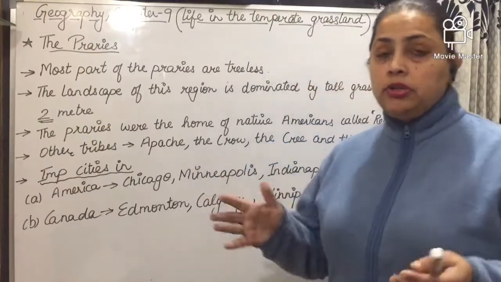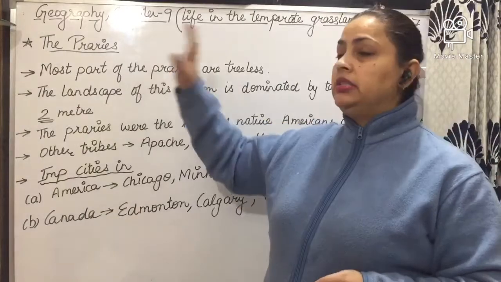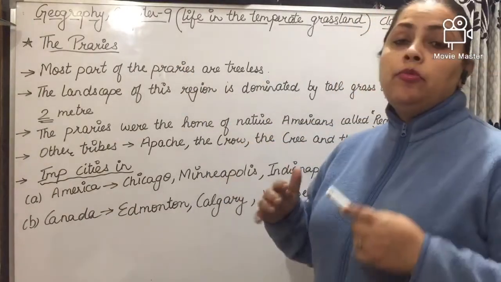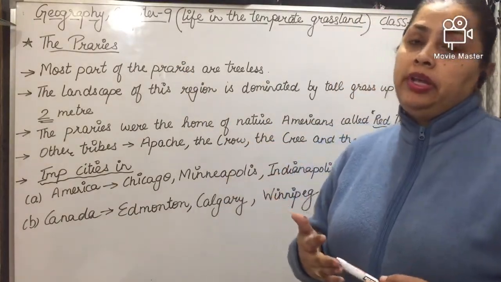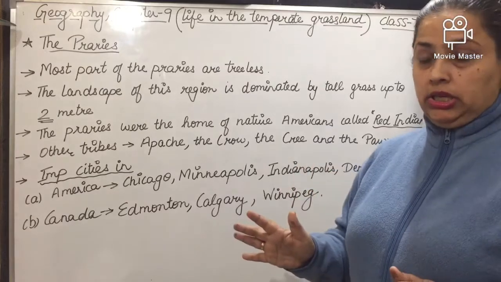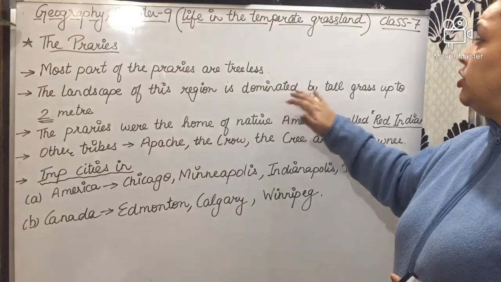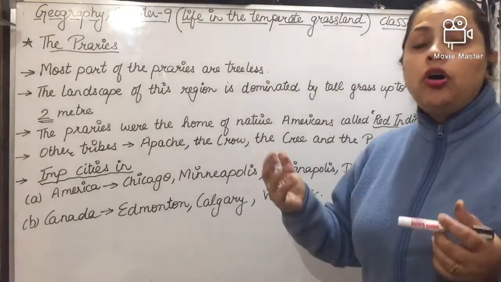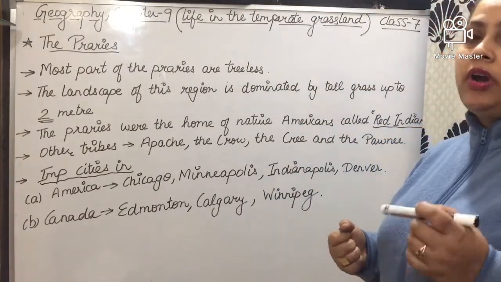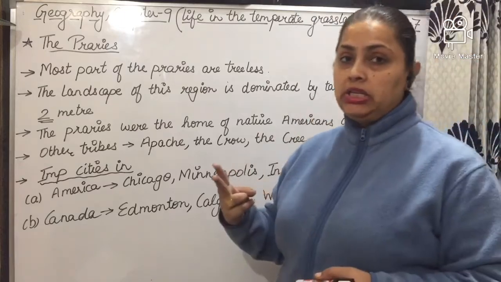Another important point regarding the prairies is that most parts of the prairies are treeless. The landscape of this region is dominated by tall grass and the height of the grass is 2 meters.